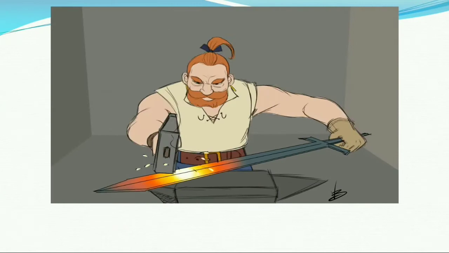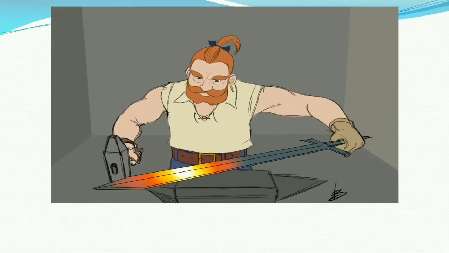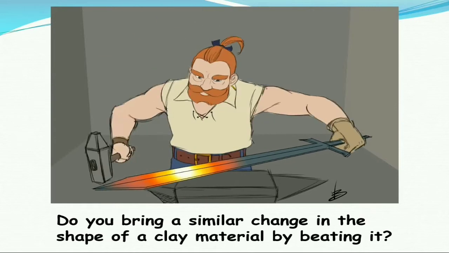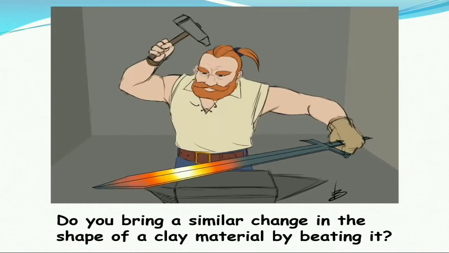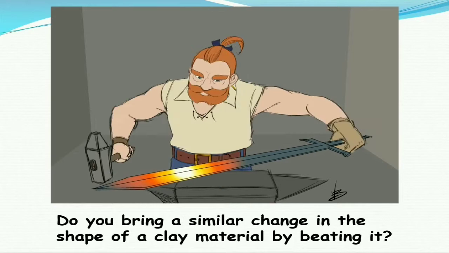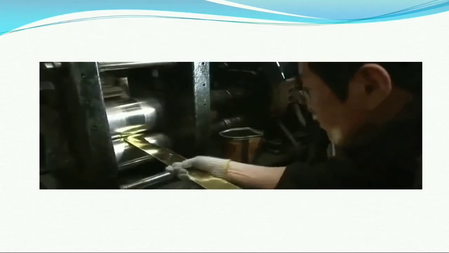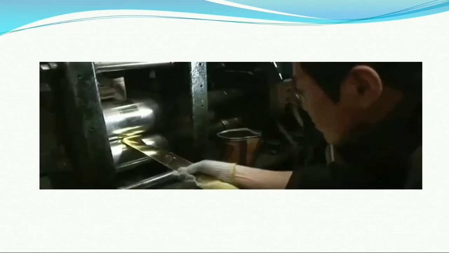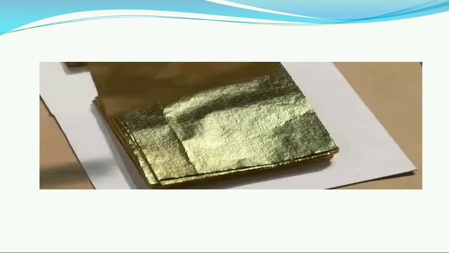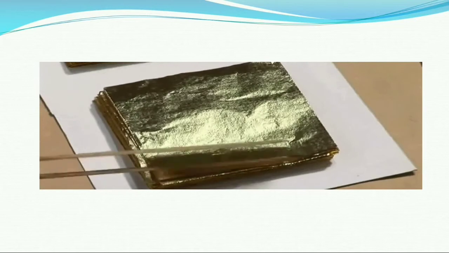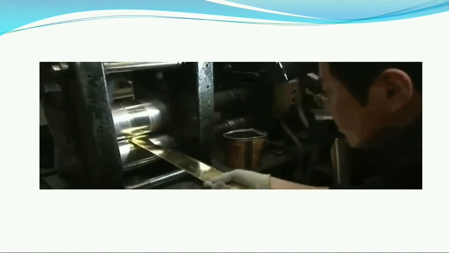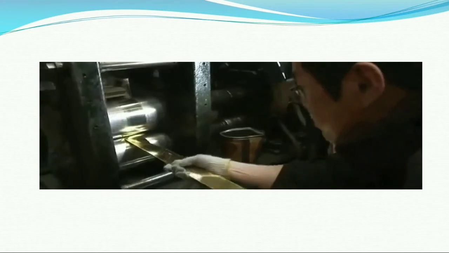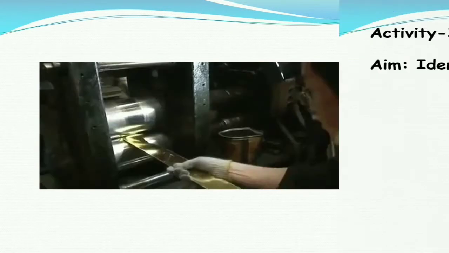Now if you observe the picture, he is making a sword by continuous hammering. Can you bring a similar change in the shape of a clay material by beating it? Never. And check here, gold foils are taken out by pressing between two rollers. In these two examples, we are making the metal into a flat shape.